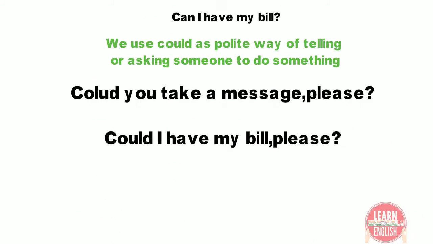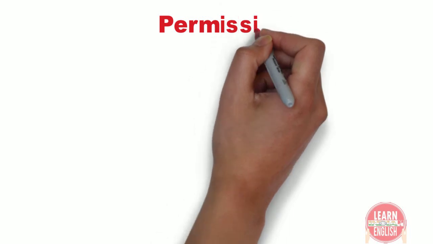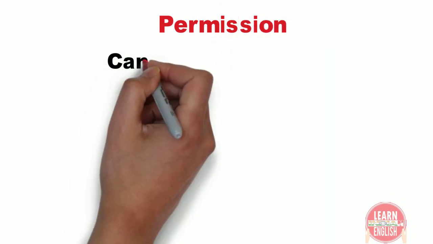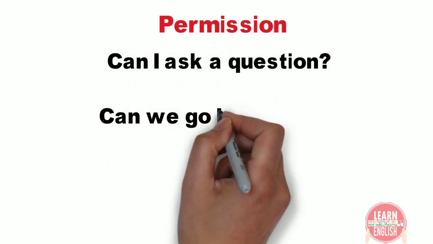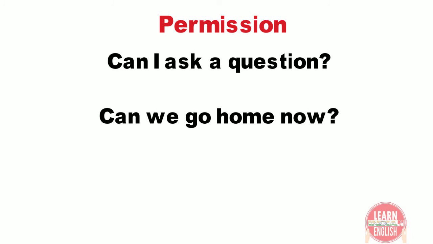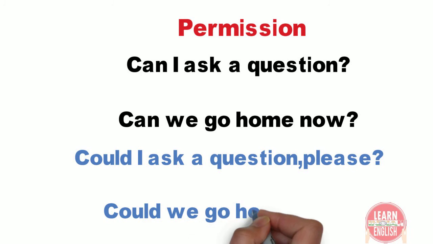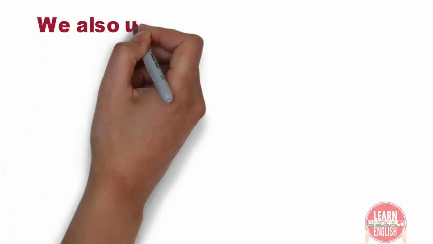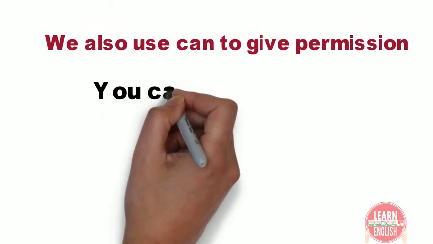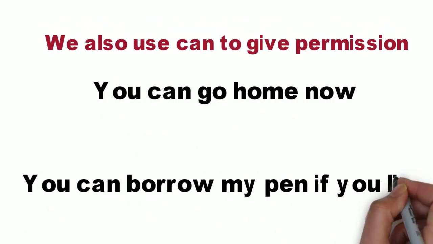Next situation is to ask or give permission. We use can for informal purpose of asking permission. Can I ask a question? Can we go home now? Could is more formal and polite than can. Could I ask a question please? Could we go home now? We also use can to give permission. You can go home now. You can borrow my pen if you like.